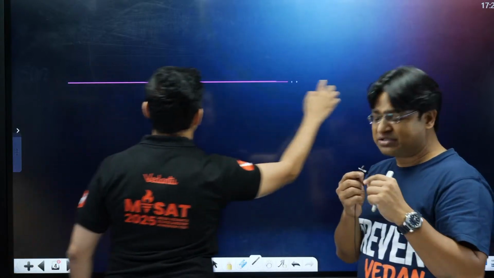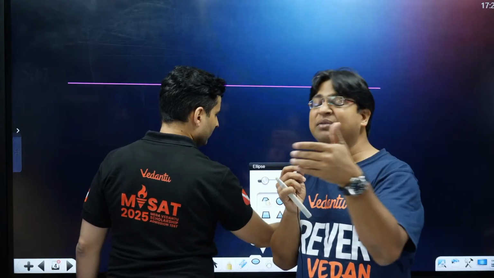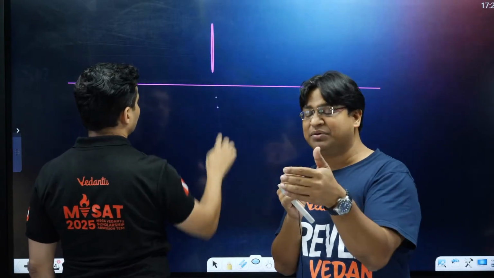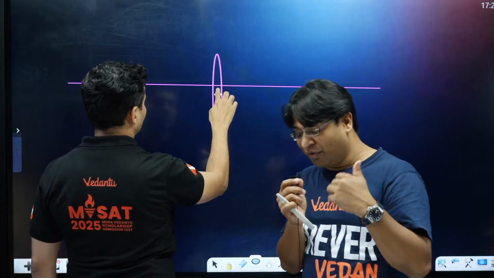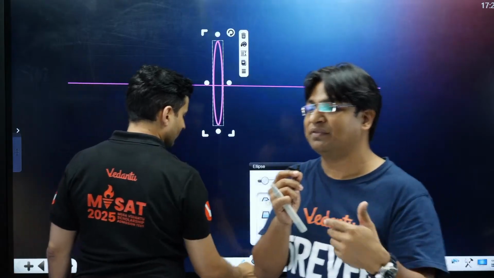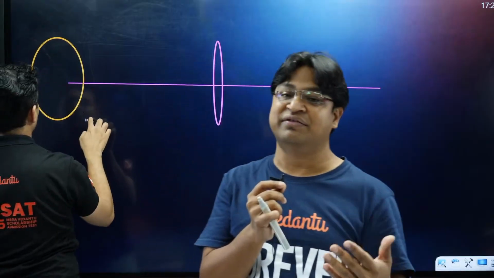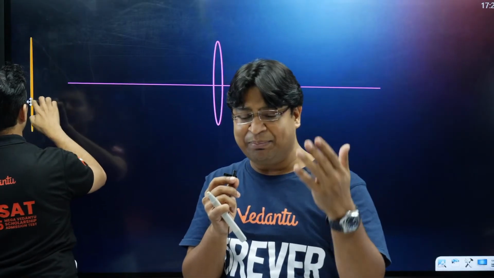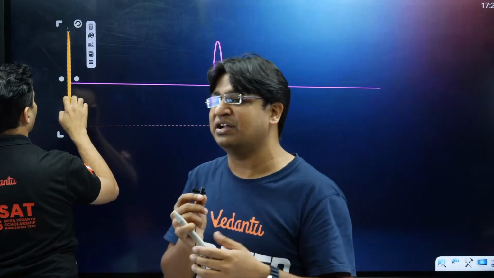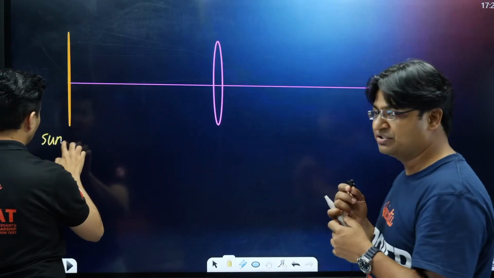Okay, so guys, if I ask you that a parallel beam of light is passing through a lens, where does it converge? What would you answer? Can you answer this question, everyone? A parallel beam of light, where does it converge?